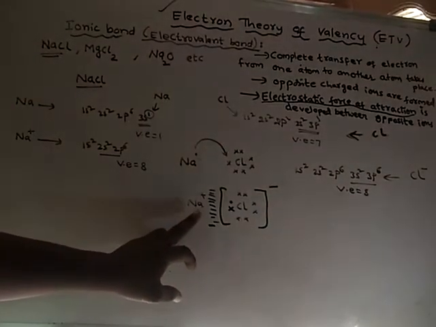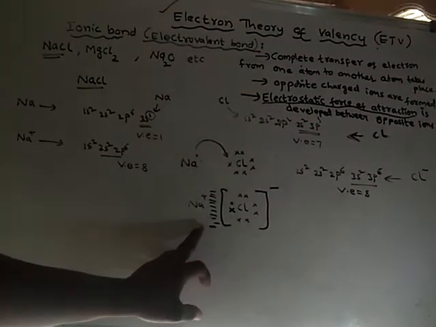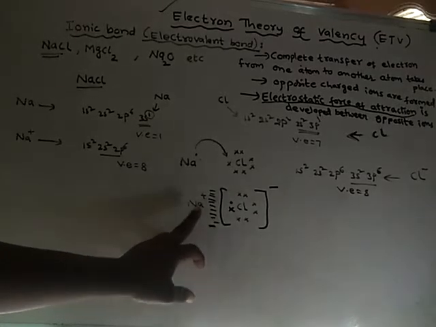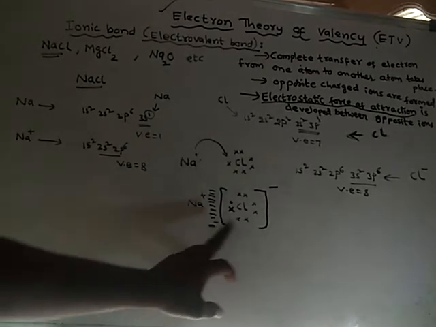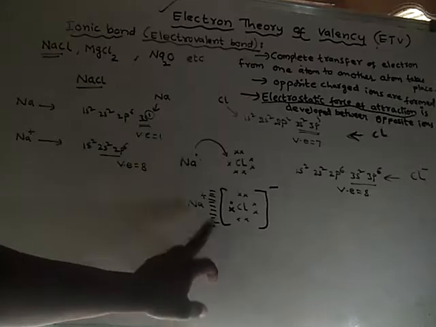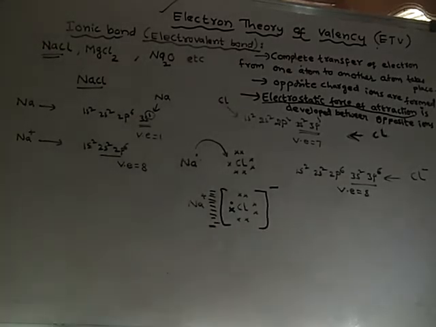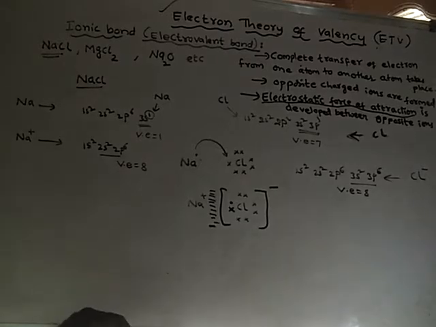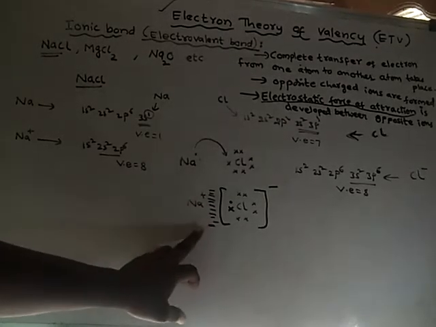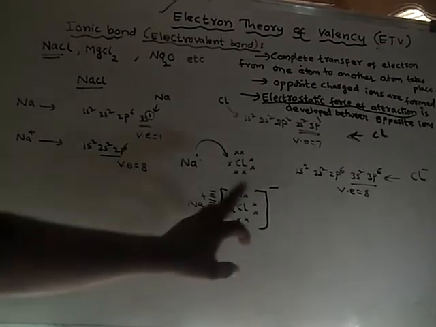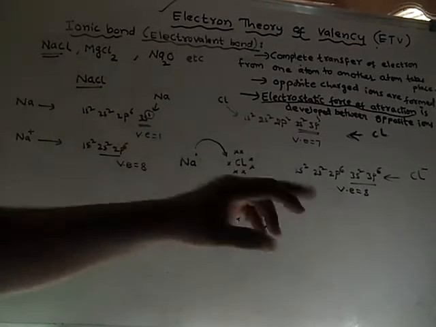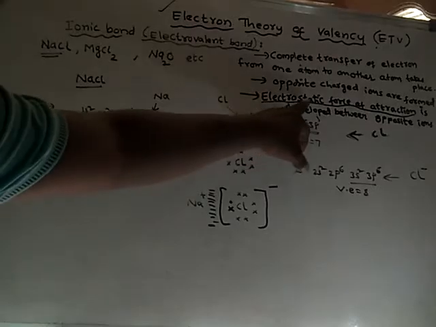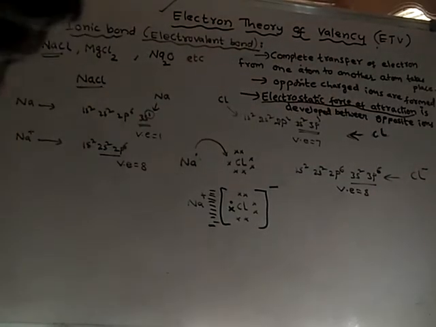See, between a sodium and chloride ion, some force of attraction is developed. This force of attraction is developed between oppositely charged ions, one positive ion and another negative ion. If the force of attraction is developed between oppositely charged ions, that means positive and negative ions, then such force of attraction is said to be electrostatic force of attraction.